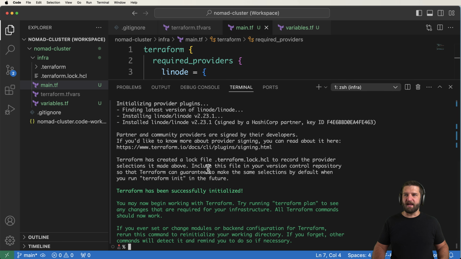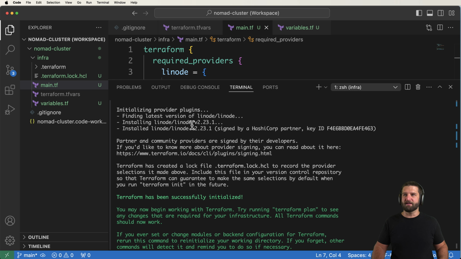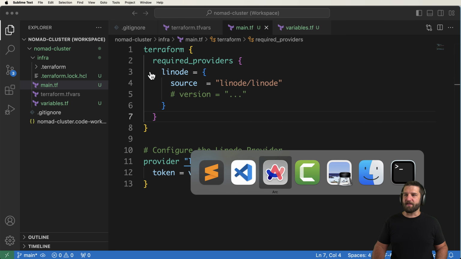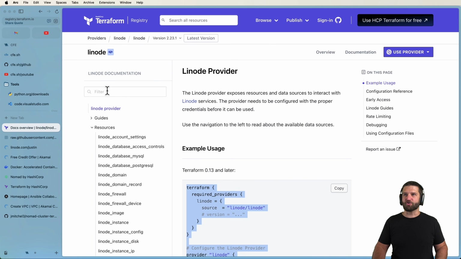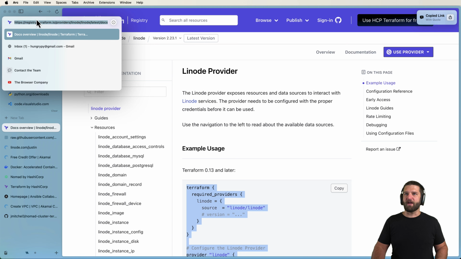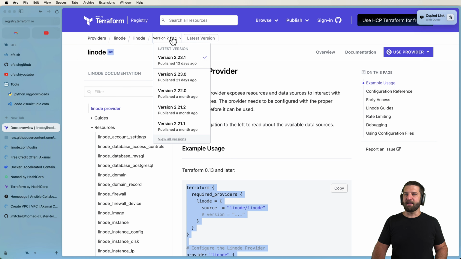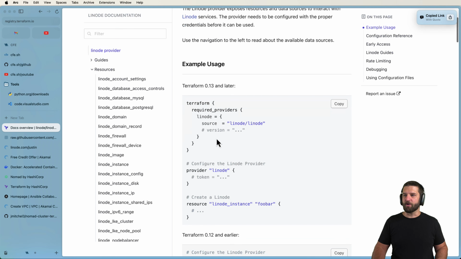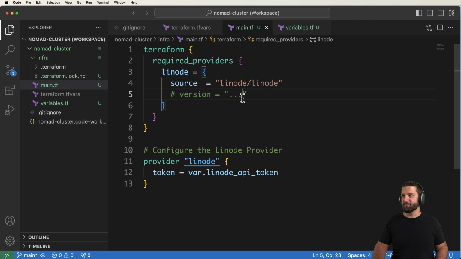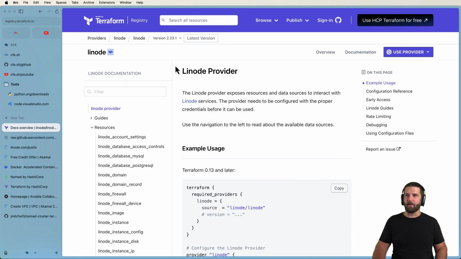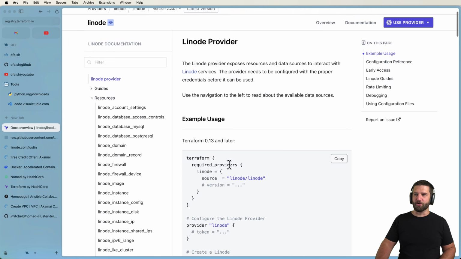What it's going to get for me is a version of the Linode provider. One of the other things you should definitely consider is going back into the registry and grabbing whatever version is available right there. That version is also most likely in the docs itself, so you can always grab it from somewhere in here. Basically 2.23, so we'll go ahead and do 2.23.1. That is the one you would probably want to pin to your code itself.